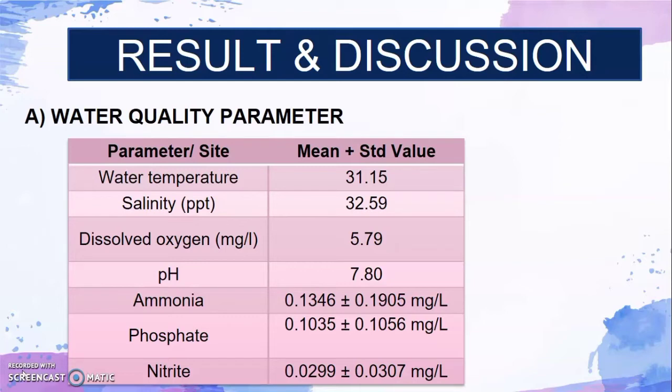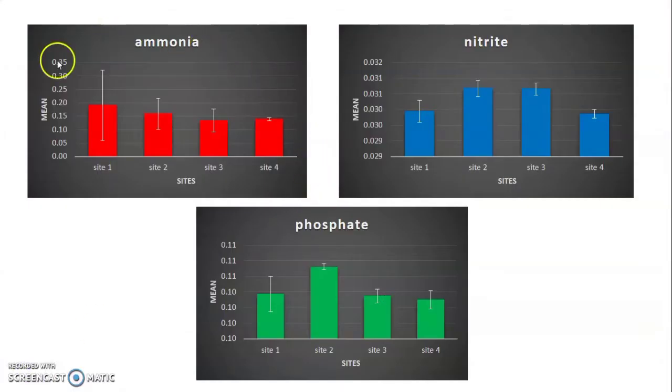The water temperature for the four sites is 31.15, salinity is 32.59, DO is 5.79, pH is 7.0880, ammonia is around 0.1346 to 0.1905, phosphate is 0.1035 to 0.1056 and nitrate is 0.0299 to 0.0307. Okay, then this is the graph for the ammonia, nitrate, and phosphate at the water area for each site.